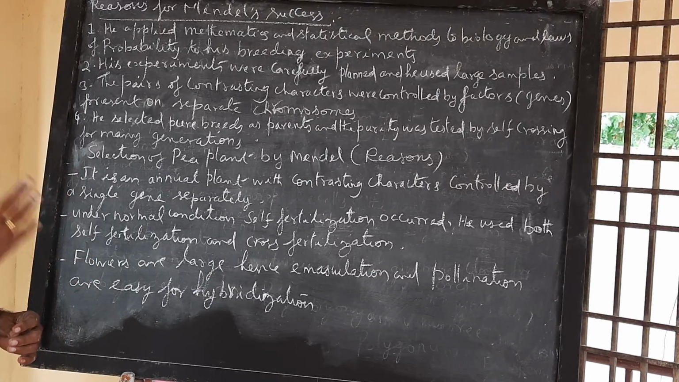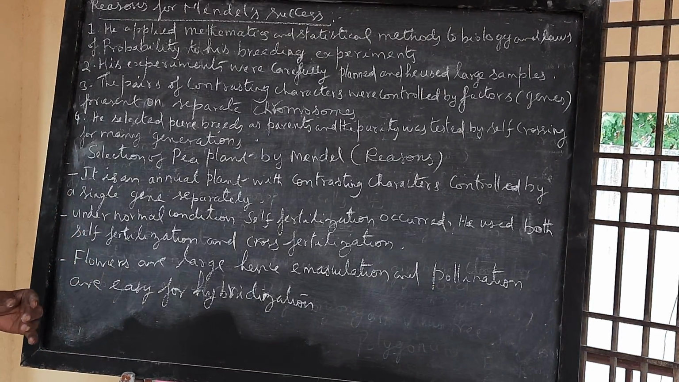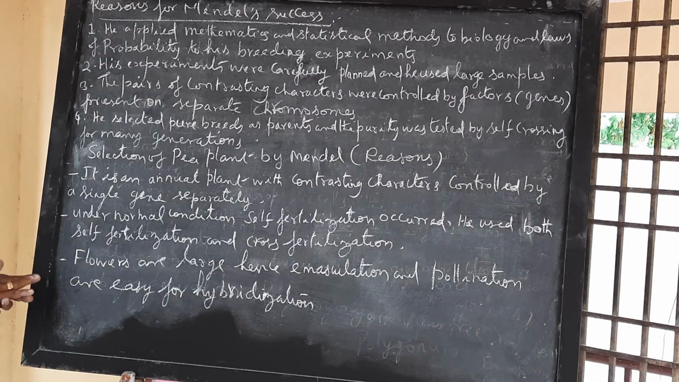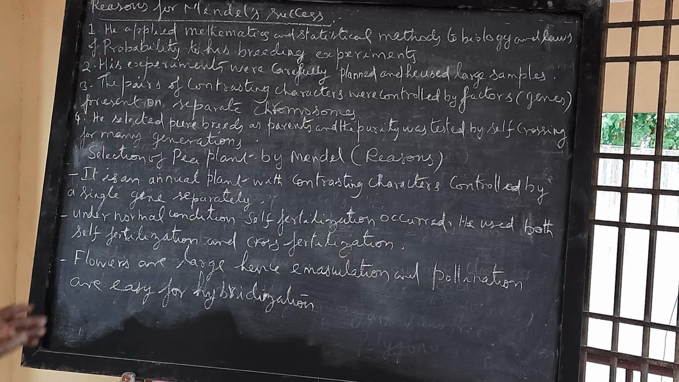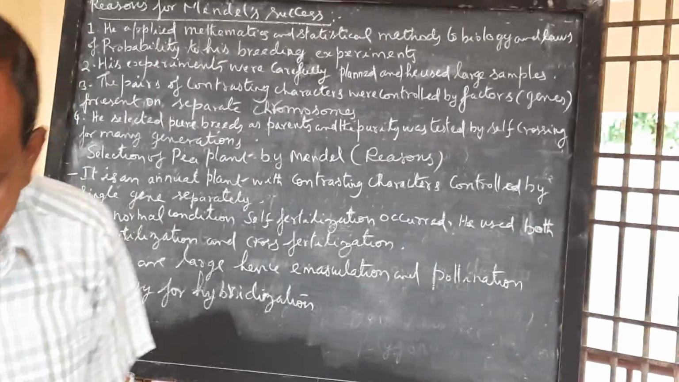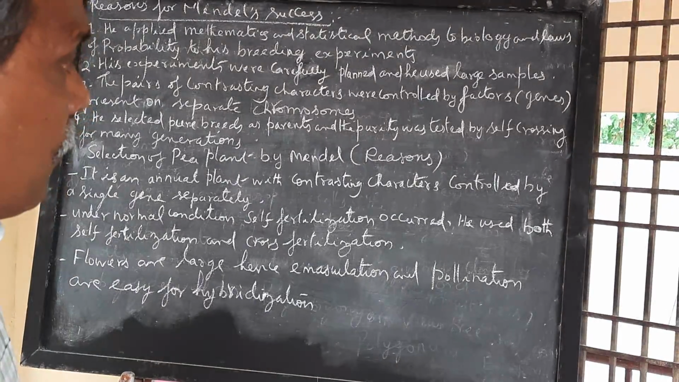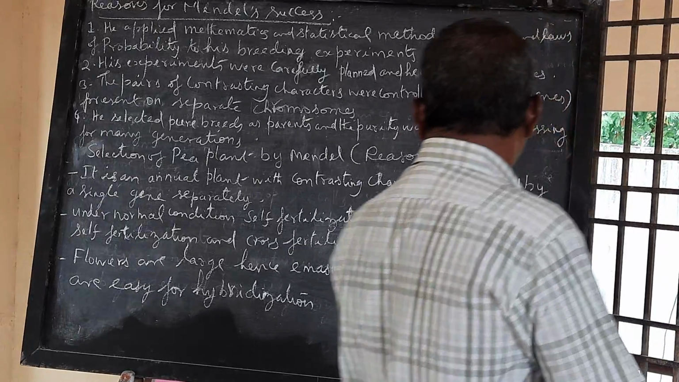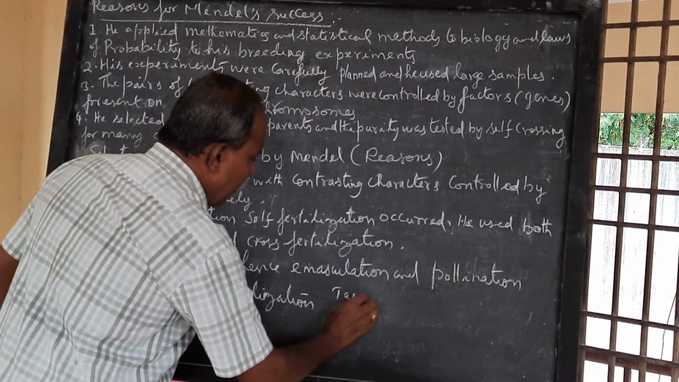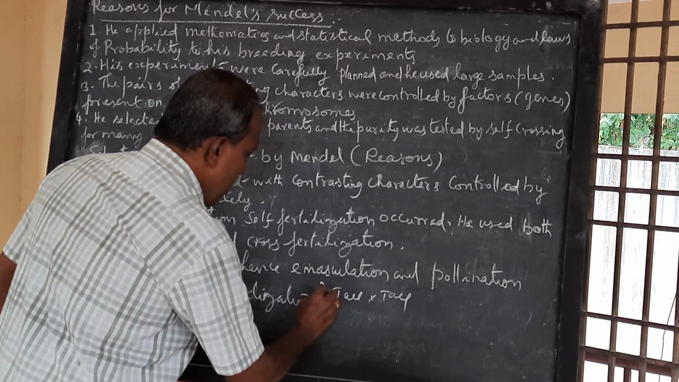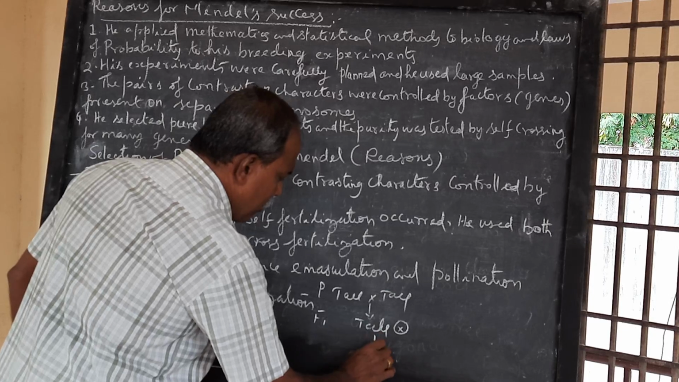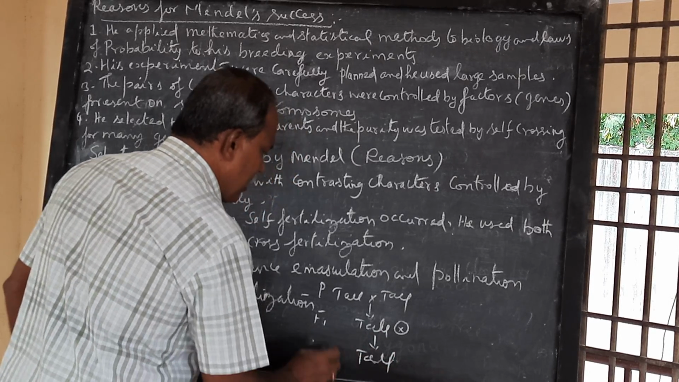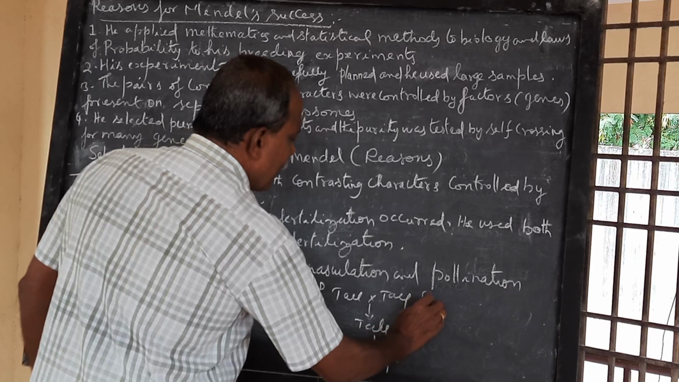So then only the law of segregation and the law of independent assortment are possible, which we will see later. And then he selected pure breeds as parents, and the purity was tested by self-crossing for many generations. What is self-crossing? Crossing with the same character. If you make a cross between tall and tall, you get only tall in the F1 generation. Then when you self-pollinate this, you get tall in the next generation. This is what is called selfing.